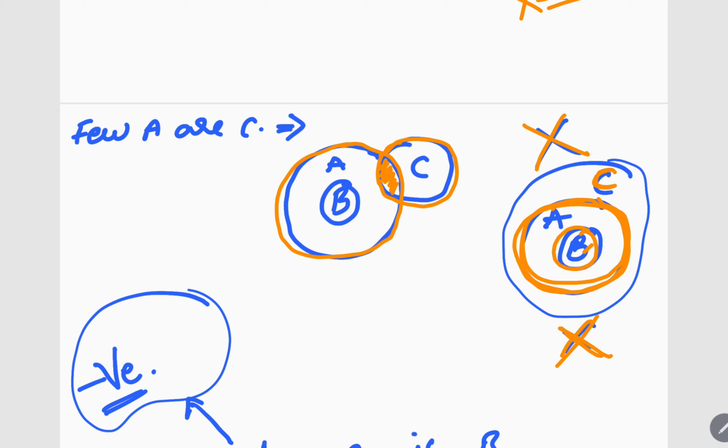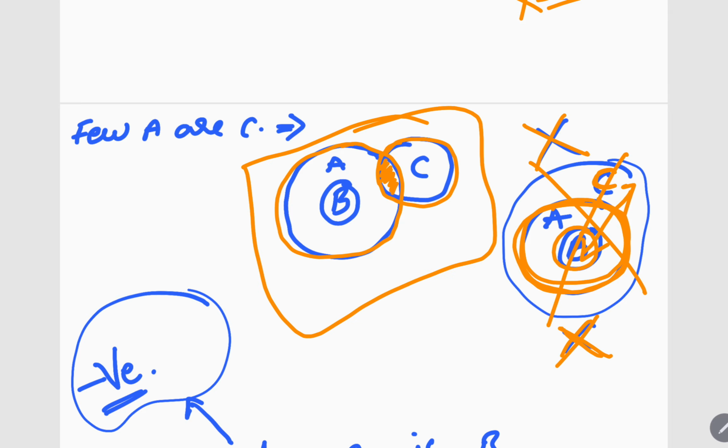Here B is also with C, right? So this is not possible. Only this diagram is possible. Got it? Only this diagram is possible.